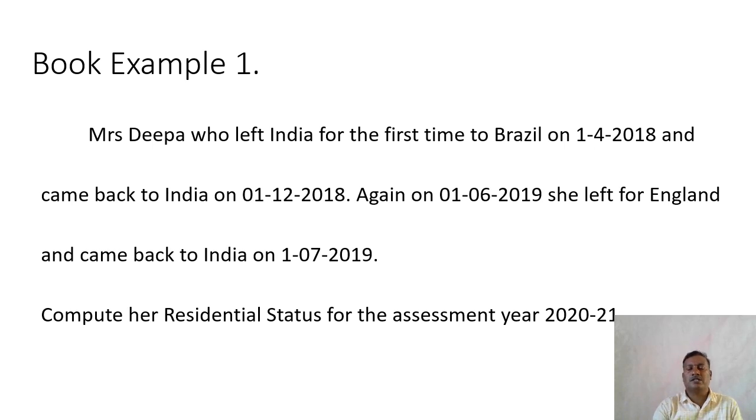Compute her residential status for the assessment year 2020-21. Dear students, keep the dates in your mind. First time she had been to Brazil on 1st April 2018, came back to India on 1st December in the same year. Again she left India on 1st June 2019 and came back to India on 1st July 2019.